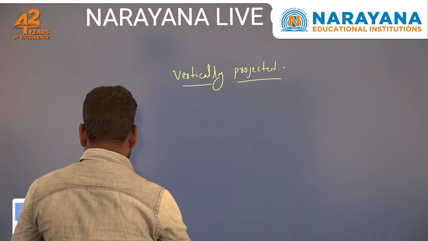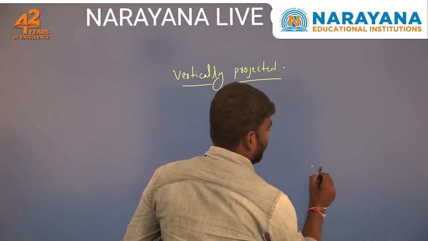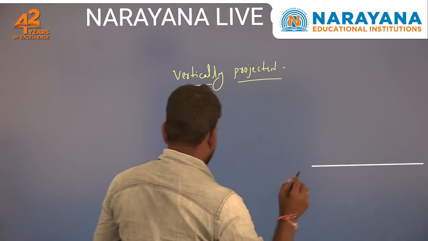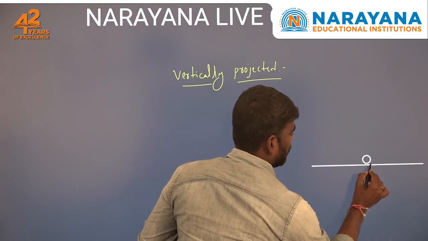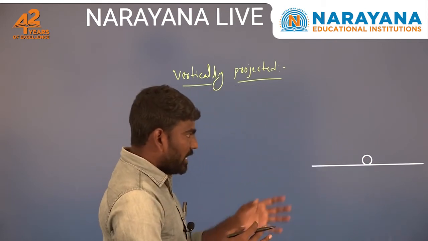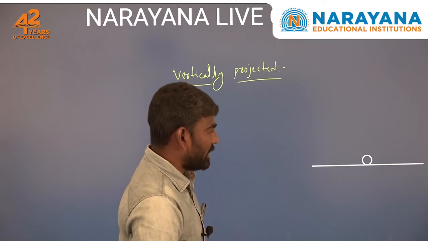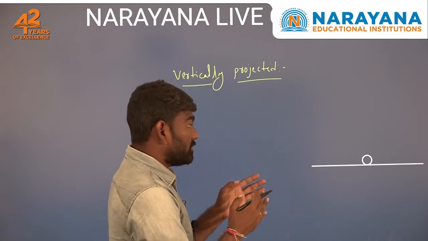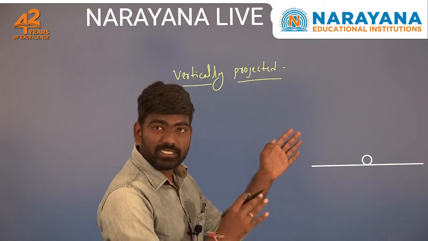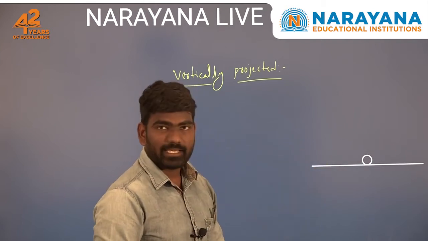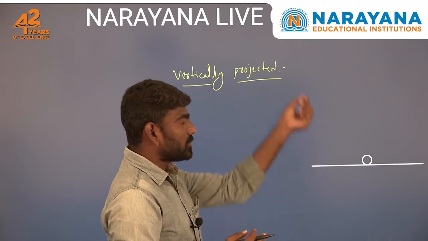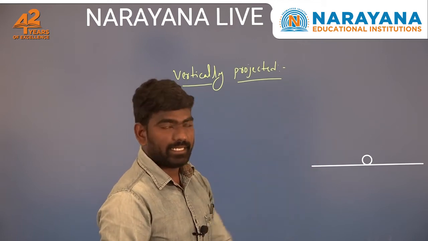Right, just imagine that you take a horizontal surface and an object located on it. Now if you project that object vertically upwards, just remember that vertically upward means it does not cover any displacement along the horizontal axis, it will cover displacement only along the vertical direction.